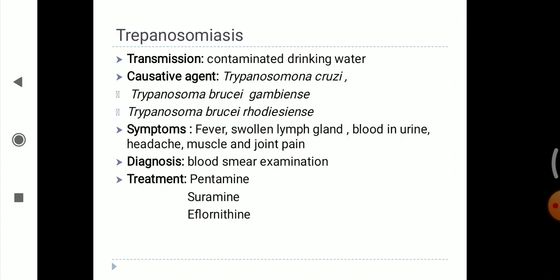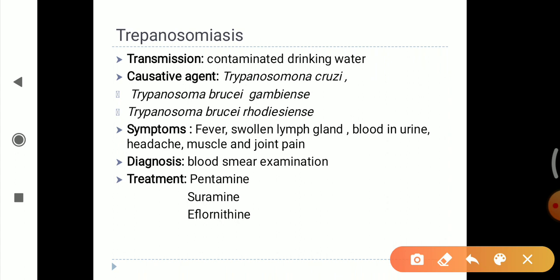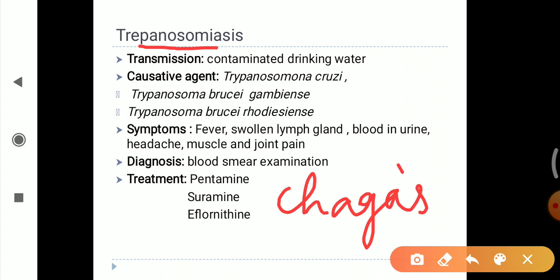Now the third waterborne protozoan disease is trypanosomiasis, also known as Chagas disease. Transmission is due to contact with contaminated drinking water.